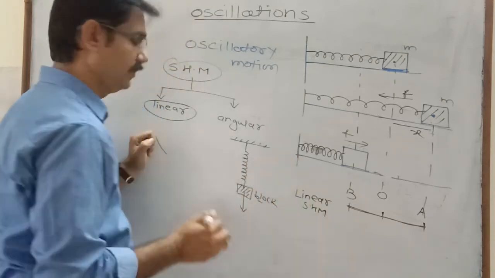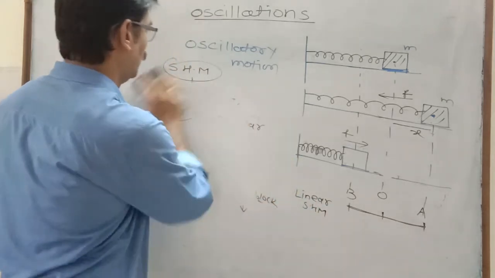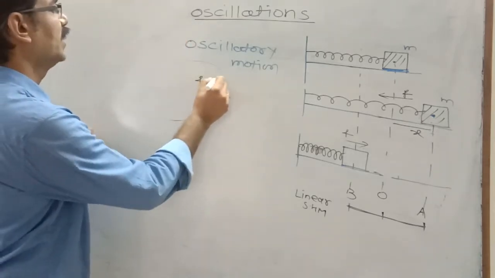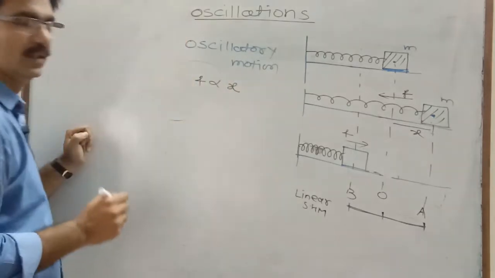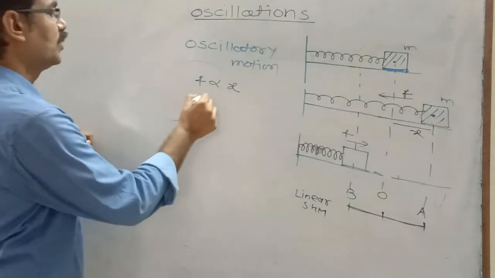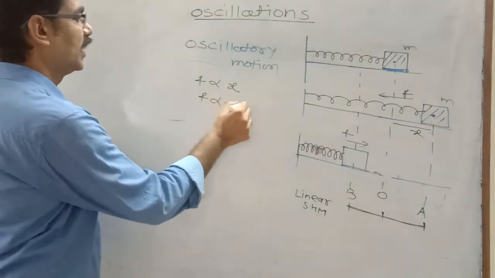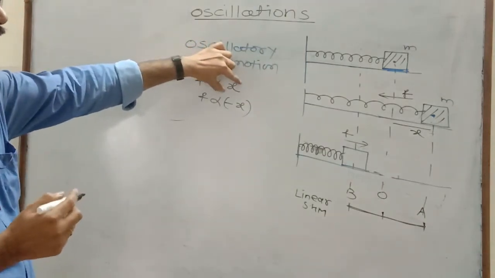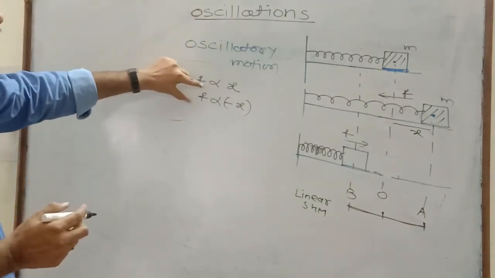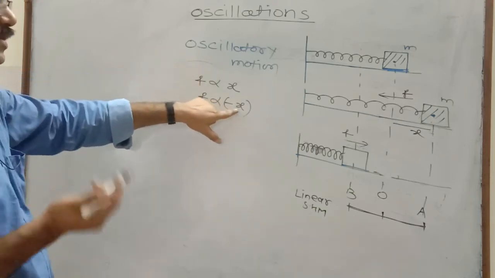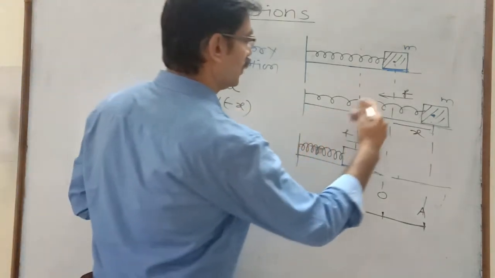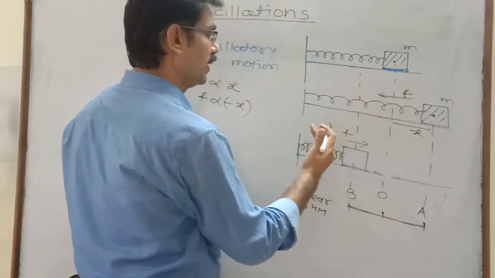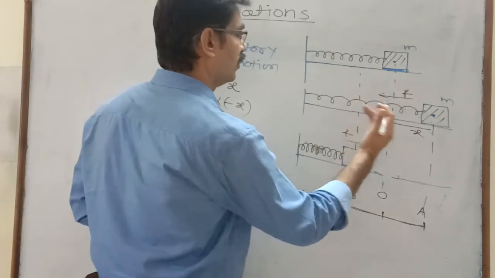In linear SHM, the restoring force is directly proportional to the displacement, and this force is opposite to the displacement. It means its magnitude is directly proportional to the displacement from the mean position, and this restoring force is always opposite to the displacement. When displacement is towards the right, it acts towards the left. When displacement is towards the left, it acts towards the right.